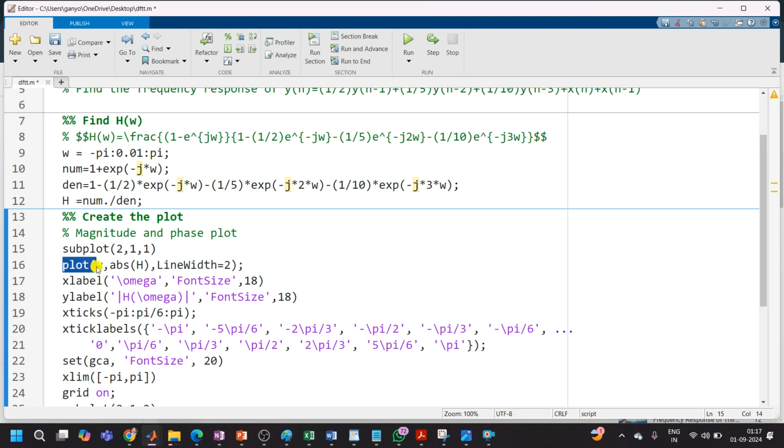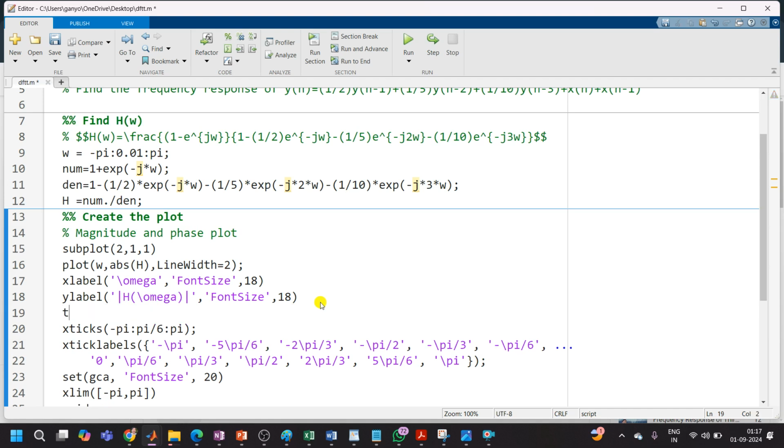Here I'm going to plot omega versus the absolute value of H of omega, that is mod of H. I will keep the line width equal to 2, so that it will look like a thick line in the plot. Then xlabel is equal to slash omega. If you want to type omega in the output graph, you have to use the command in terms of LaTeX. So for a LaTeX omega, the code is slash omega. I will keep the font size equal to 18 for the xlabel. Ylabel is H in the bracket slash omega, with font size 18.